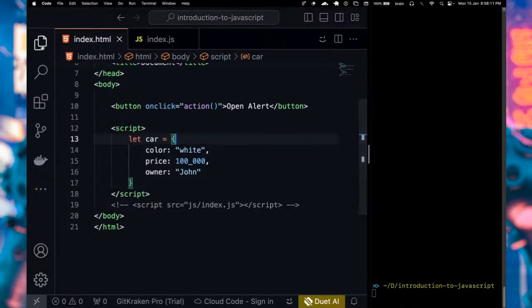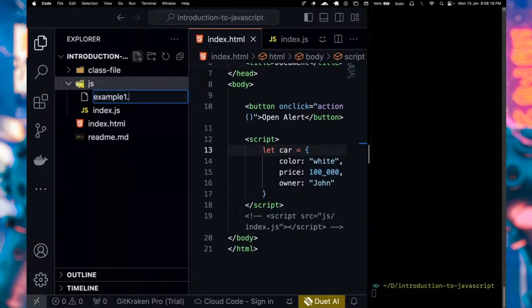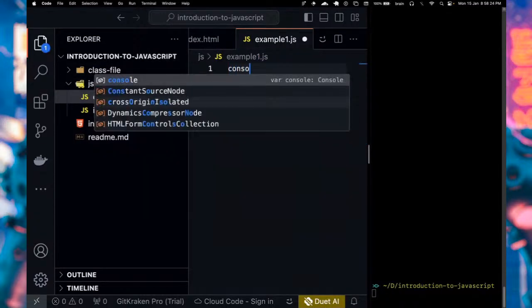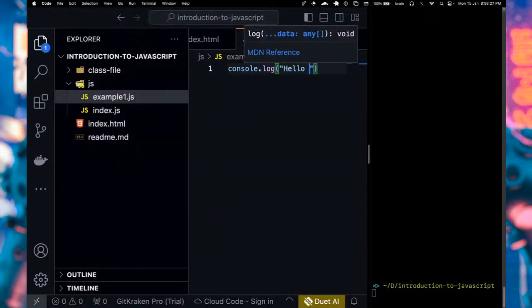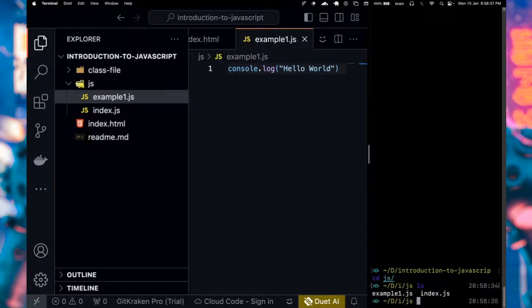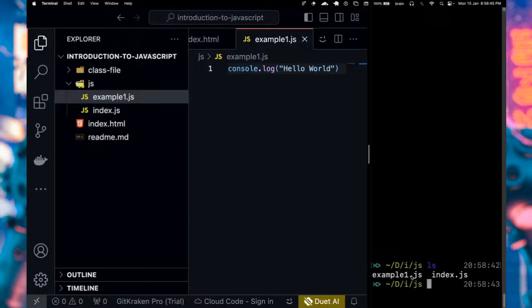So I can go ahead and create a new JavaScript file, for example. Let's call this example one.js. I can simply write console.log hello world again. This is just to log to my terminal, of course. And from the terminal here, I can go to JS, just to see that file. So now you see I have example one.js and index.js. So let's run example one.js.